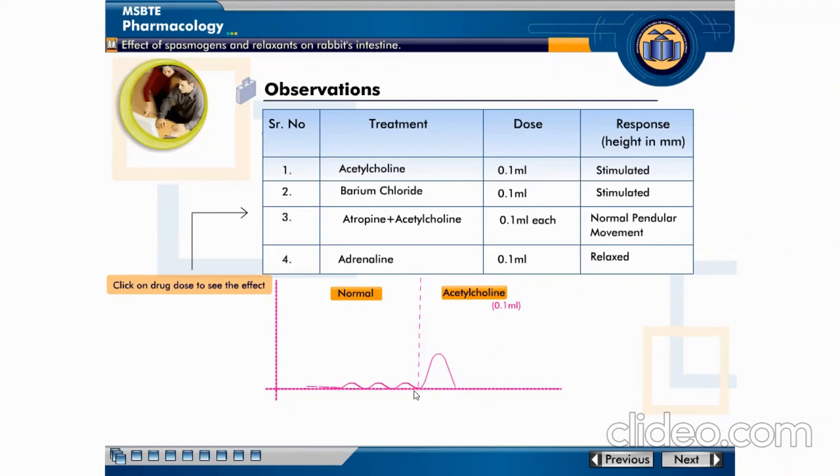Stimulated means an increase or contraction effect is produced by acetylcholine. Is the response an increase or a decrease compared to normal? Increase. Increase means stimulated. Then barium chloride, its dose is 0.1 ml. It also shows a stimulated effect, that is, increased tone and force of contraction.